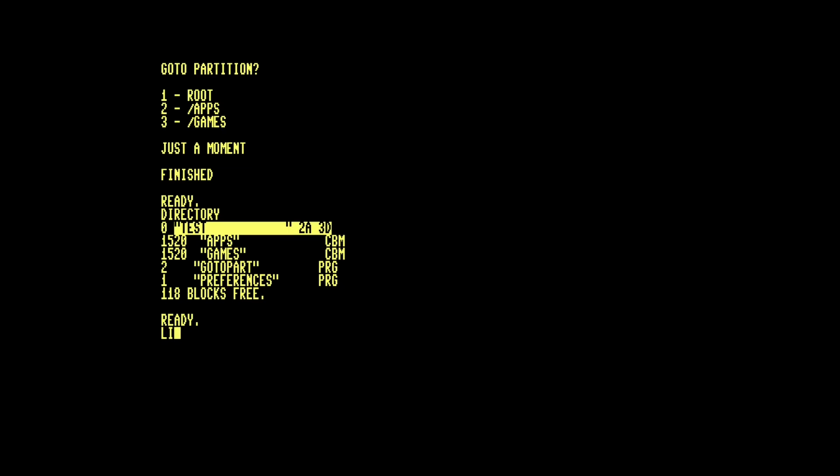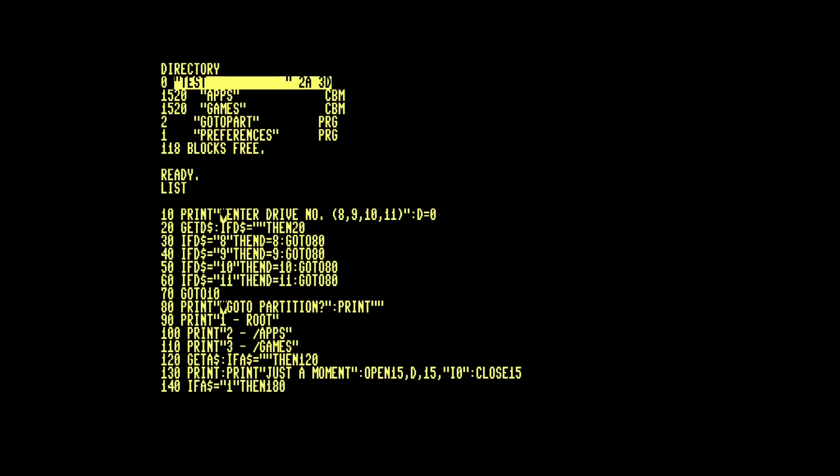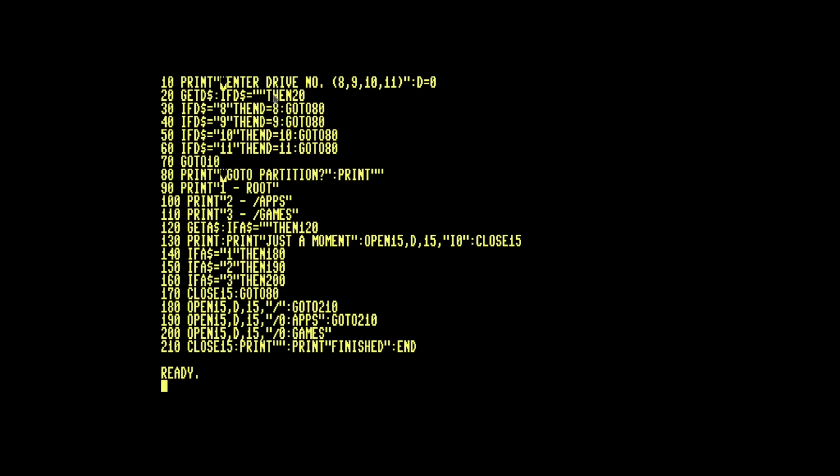I'll list the program, GOTOPART, so you can see how to write one for yourself. Okay, here, this is just asking which drive you want to use. And then it asks you the partitions. I've only got 3 partitions. So I've got 3 choices.